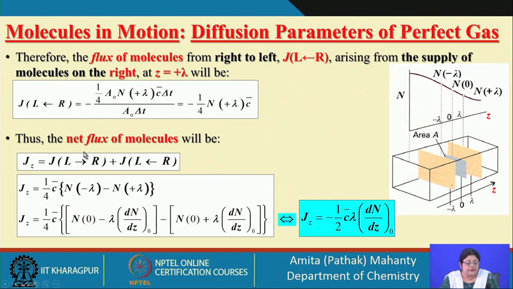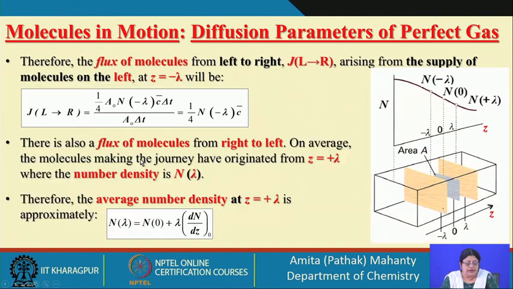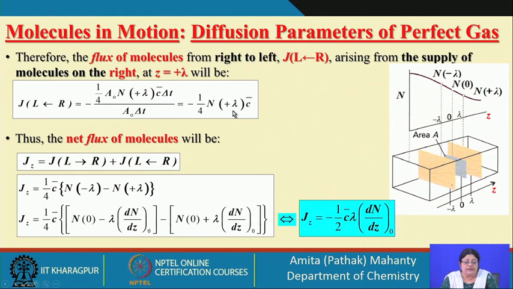So, this is the flux I get when moving from right to left, and this is the expression for the flux moving from left to right. Now, you minus this and plus this, and all the things can be taken common, only the number density at lambda minus minus the number density at lambda plus.